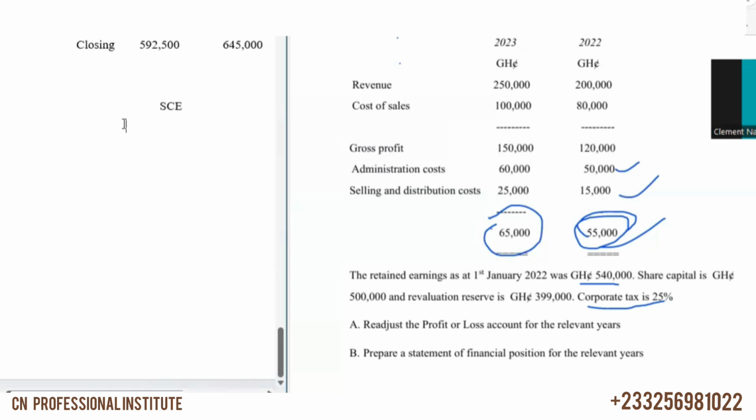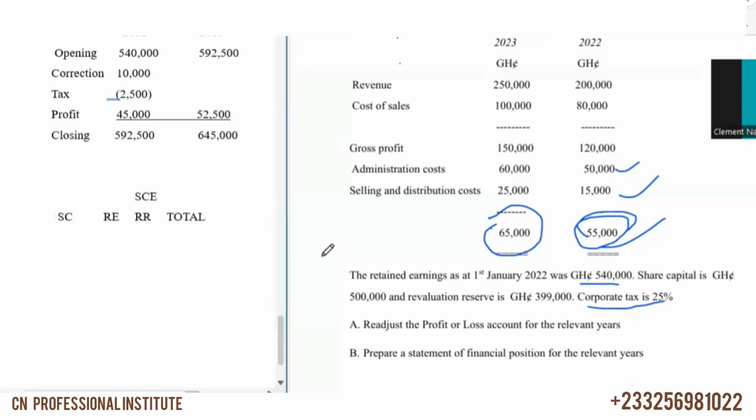So we have share capital, so I'll use this one as the share capital. Then I have my retained earnings. Then I have the revaluation reserve and what? The total. Now we have the share capital, the revaluation reserve, the retained earnings, and the total.